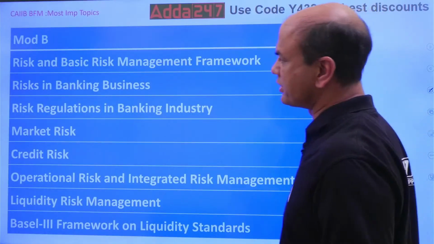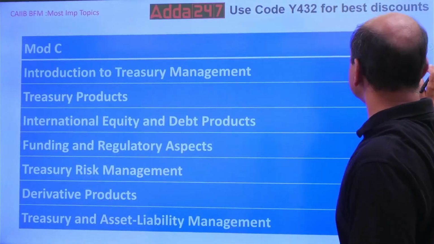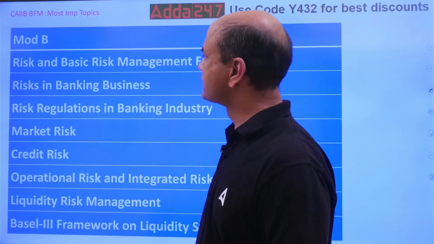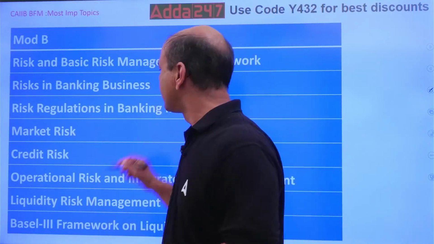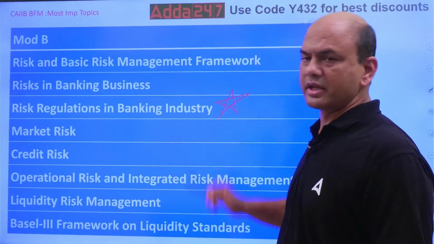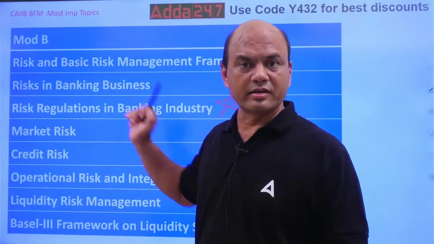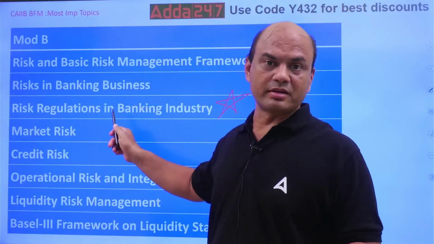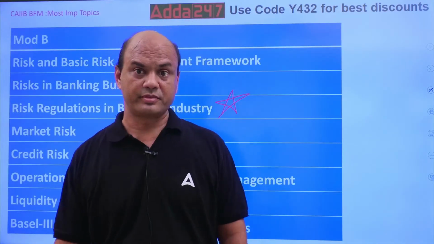Next, module B. Again, I said the most important part of your oral studies. Module B, if you see, everything is risk, only risk. In this, if you want to clear this paper, kindly study this chapter by heart: risk regulations in the banking industry. If you miss 1 or 2 chapters here and there, you don't have time, it's okay. But if you miss this chapter, you can't clear the paper.